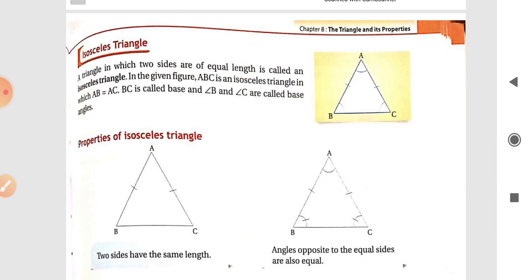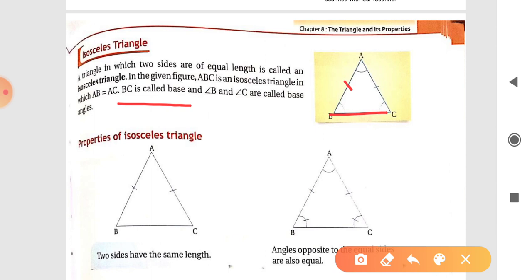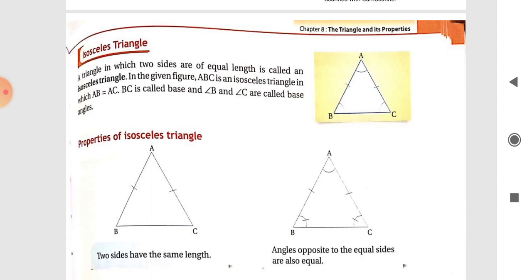Next is the isosceles triangle. An isosceles triangle is a triangle in which any two sides are of equal length. Here we are given a figure, triangle ABC, and this triangle is an isosceles triangle because AB and AC are of equal length. BC is called the base, and angle B and angle C are called base angles.